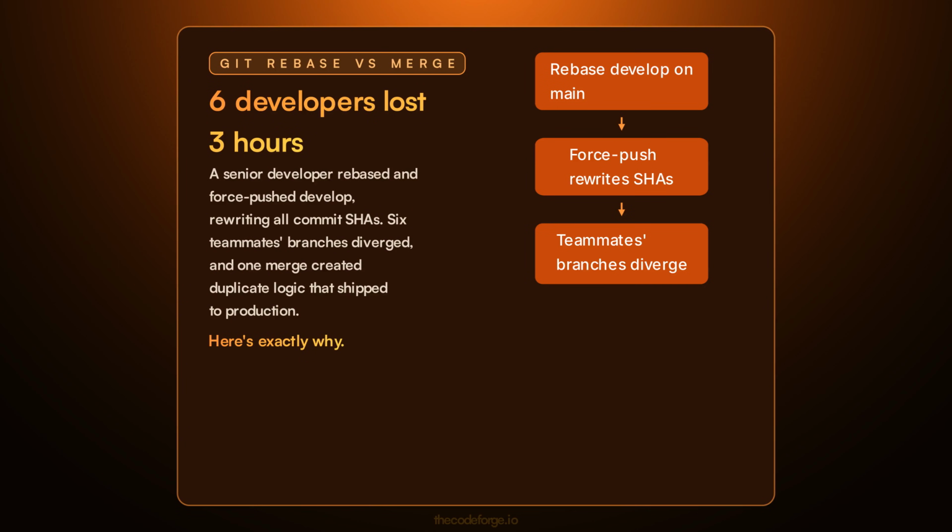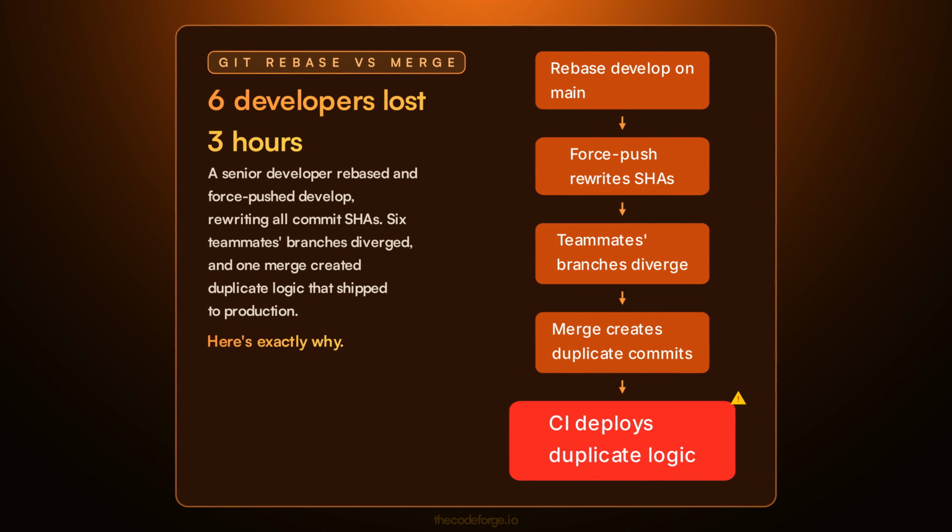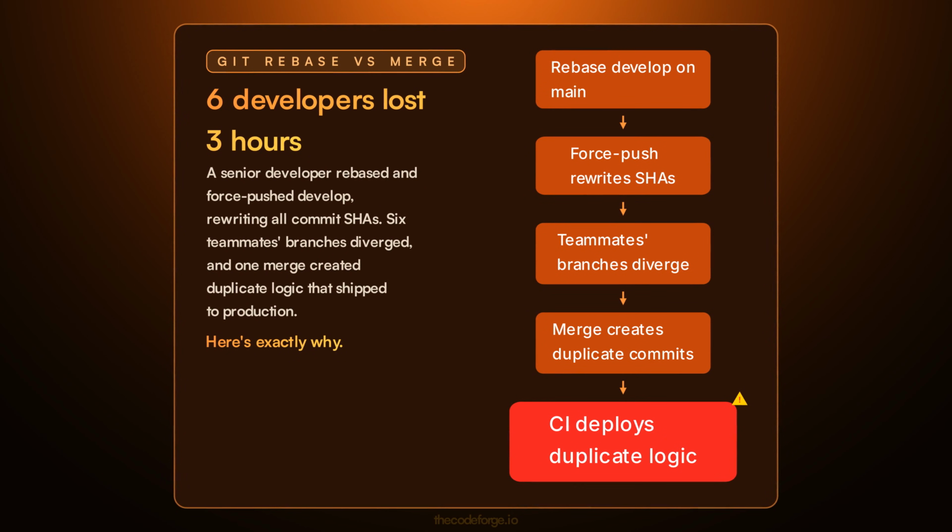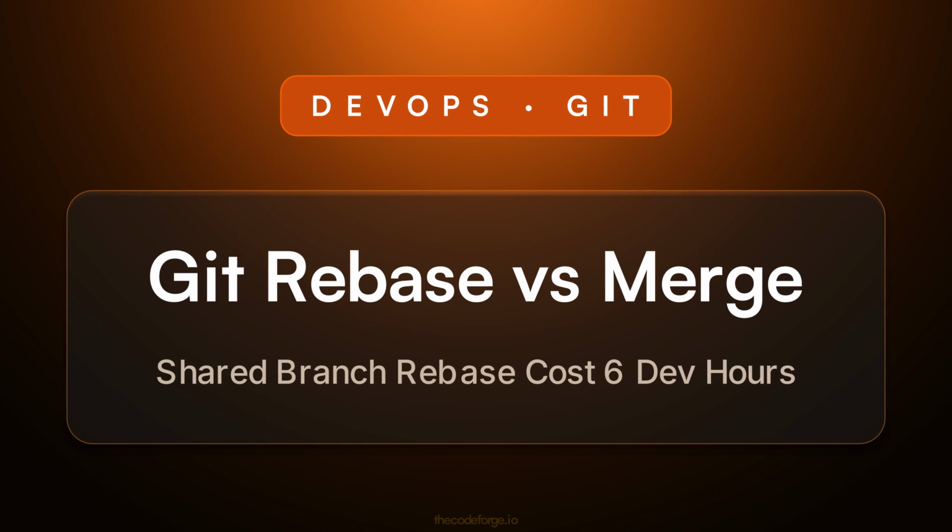Six developers lost 3 hours when a force-pushed rebase on develop caused duplicate commits and a production deployment with duplicate logic. What broke was the golden rule of rebasing. Let's break down Git rebase versus merge, how it works, and the exact mistake behind that failure.